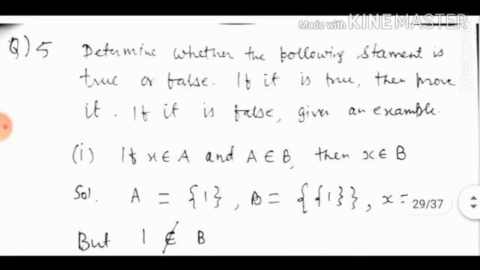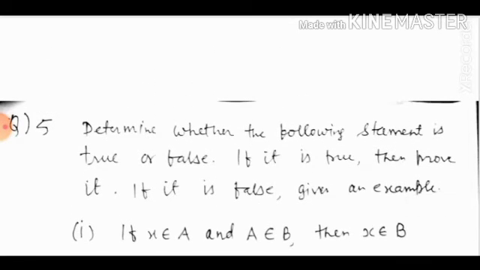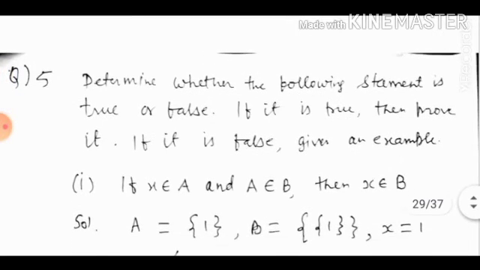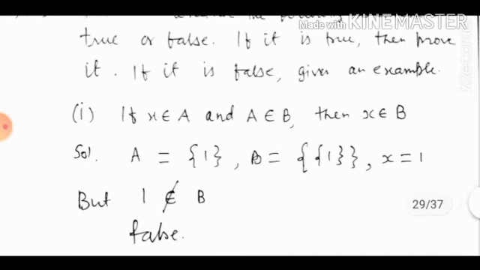Now determine whether the following statement is true or false. If it is true, then prove it. If it is false, give an example. So the first one is, if X belongs to A and A belongs to B, then X belongs to B. We have to think and take an example here. A is a singleton set having 1, and B has A as an element.